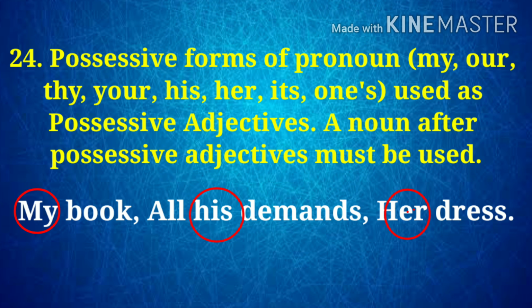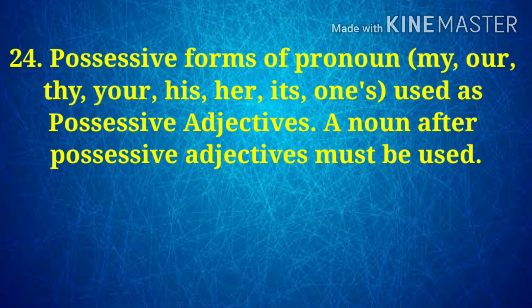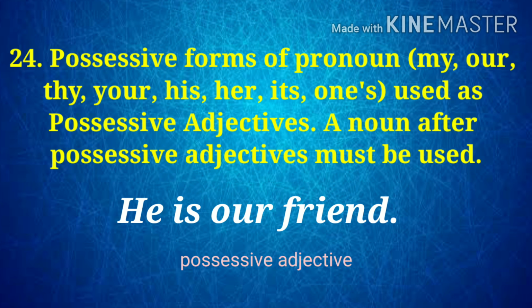Here, my, his, her, all are possessive adjectives and a noun, for example books, demands, dress, etc., is used just after the possessive adjective, and it is mandatory. He is our friend. Here our is a possessive adjective.